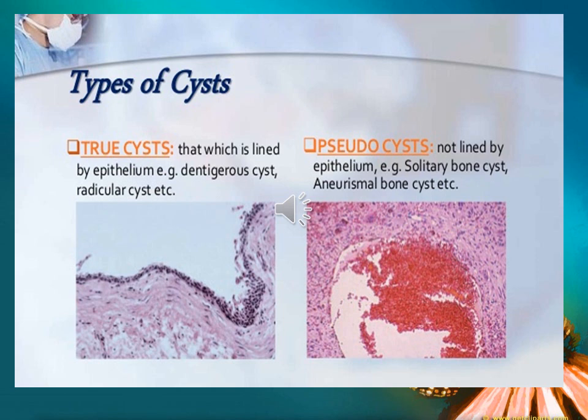Generally, there are two types of cyst, a true cyst and a pseudocyst. A true cyst is lined by epithelium, for example the radicular cyst, and a pseudocyst is not lined by epithelium, for example the aneurysmal bone cyst.